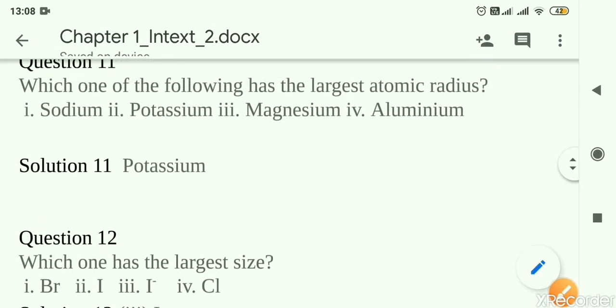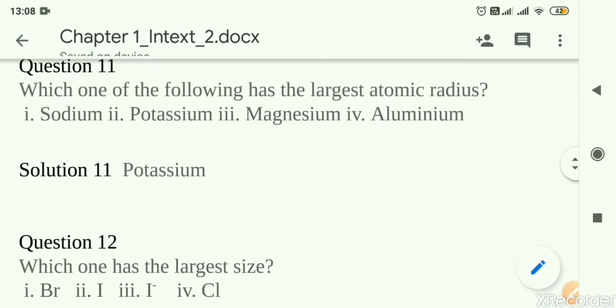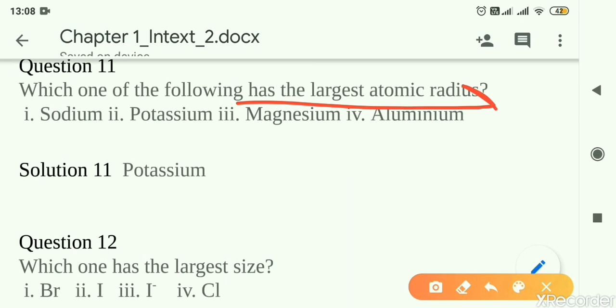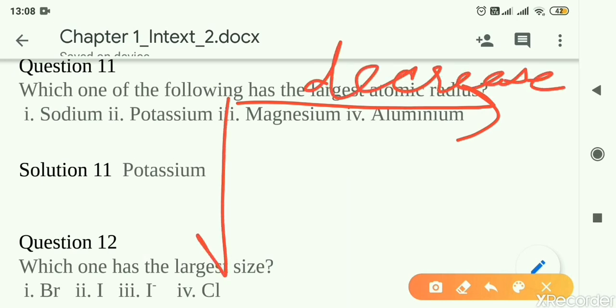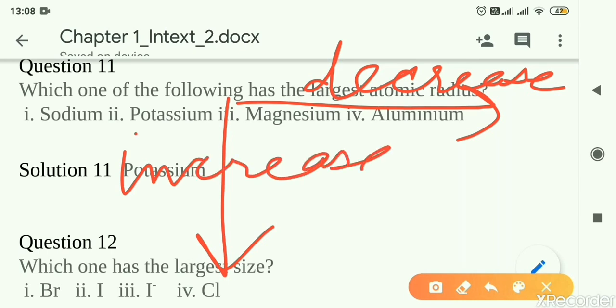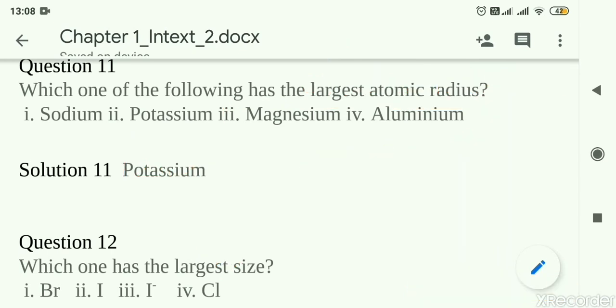Which one has the largest atomic radius? Now here 4 options are given. Which element has largest atomic radius? Sodium, potassium, magnesium, aluminium. Now for atomic radius in the periodic table, as we move from left to right, the atomic radius decreases. There is decrease in the atomic radius. As we go downwards, it increases. This is the trend. We have to remember that.